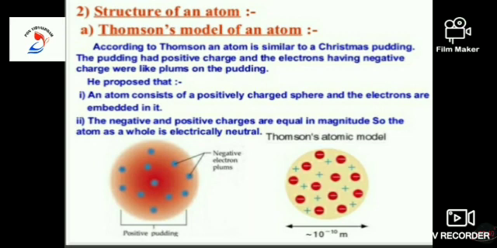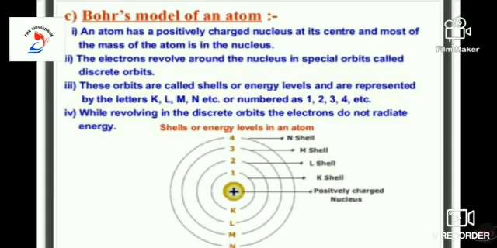So the number of protons and the number of electrons makes the atom electrically neutral. And when we discuss protons, electrons and neutrons, many scientists have given many models about this atom.